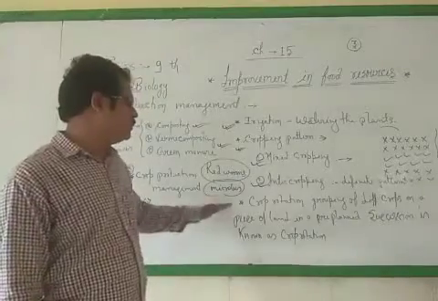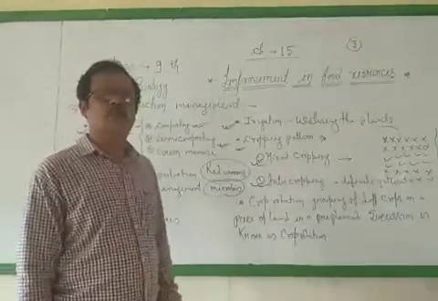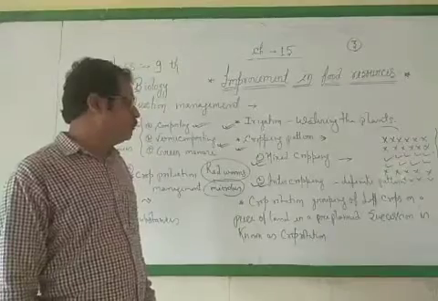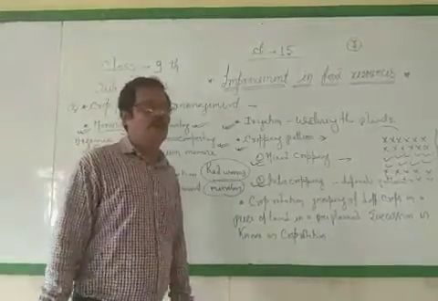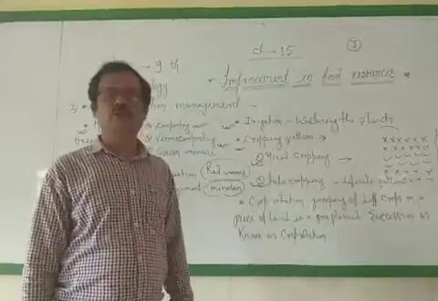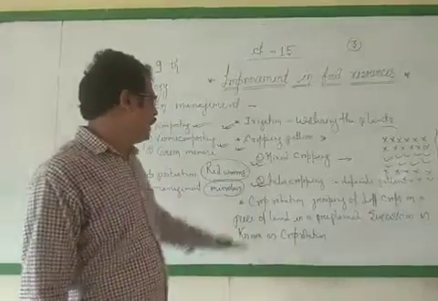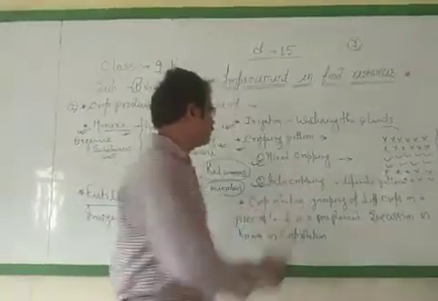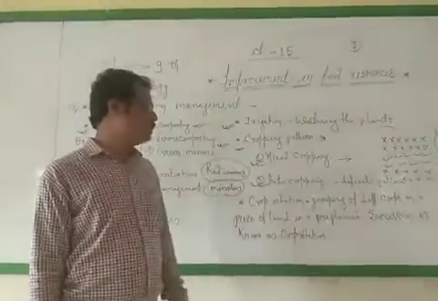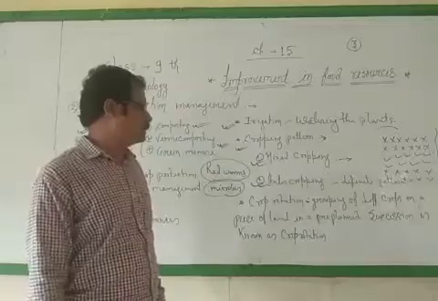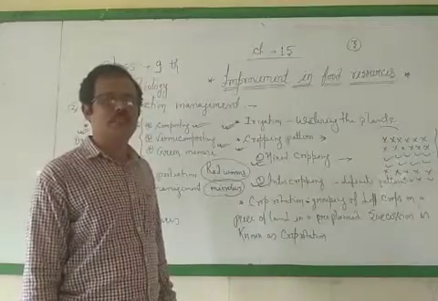Now the next topic was crop rotation. Crop rotation is also the best method for maintaining the richness of nutrients in the soil. Crop rotation means growing different crops on a piece of land in a planned succession.